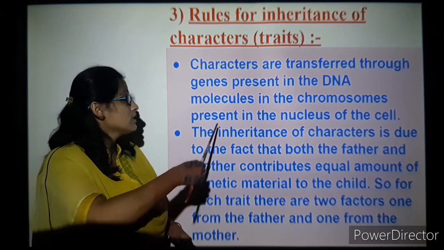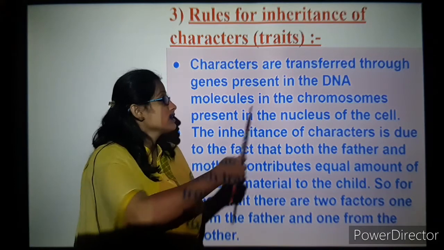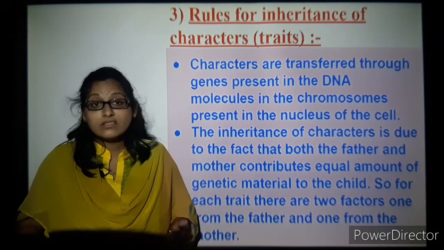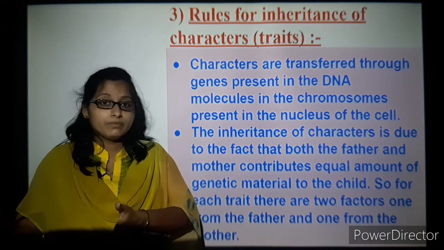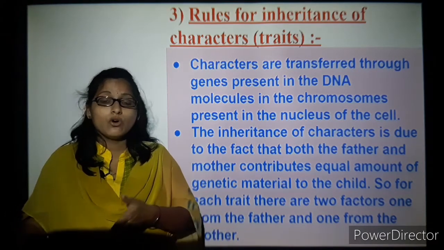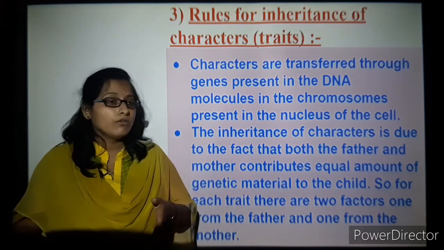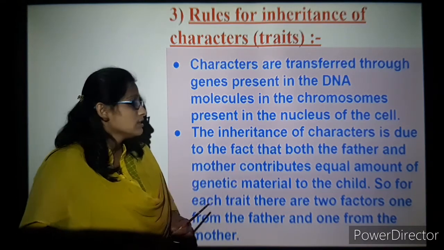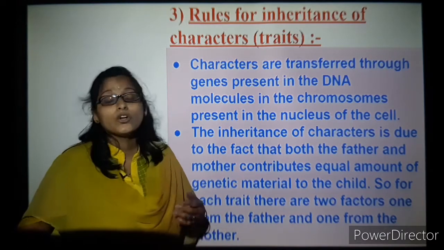So you can see here that the DNA molecules in the chromosomes present in the nucleus of a cell can transfer certain characters from one organism to the next offspring. It's not from organism to organism, but from the same organism, from the parents to the offspring. Next, the inheritance of characters is due to both the father's and the mother's contributions.